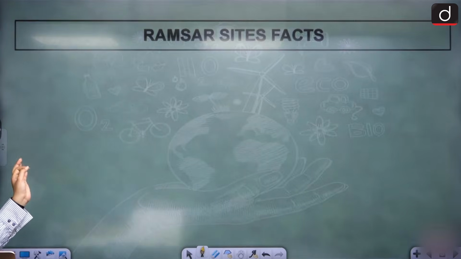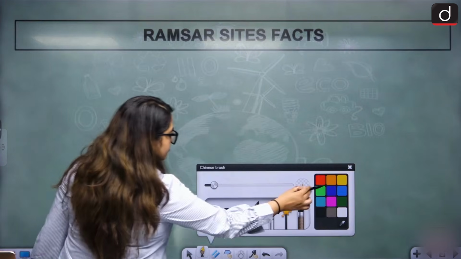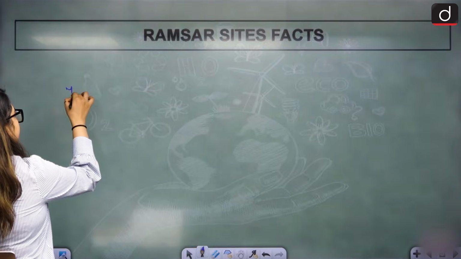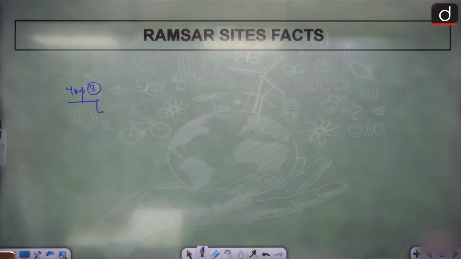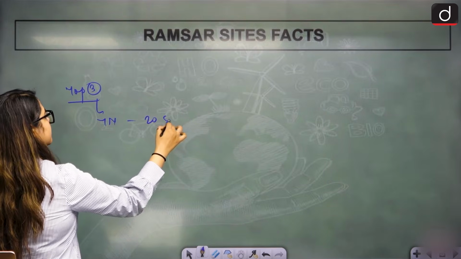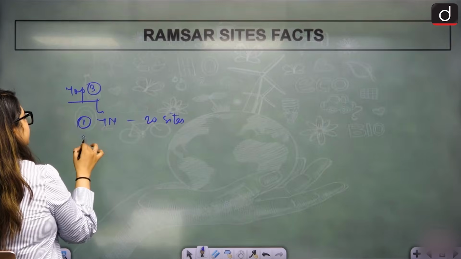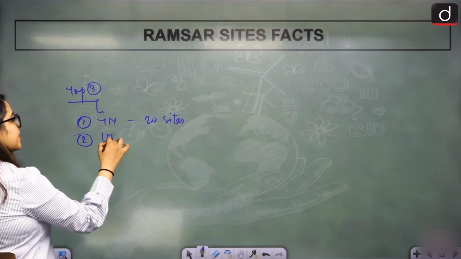Some important facts that I want to list. You can learn these. The top 3 states: number 1 is Tamil Nadu with 20 sites, the highest in India. Second is UP with 12 sites.